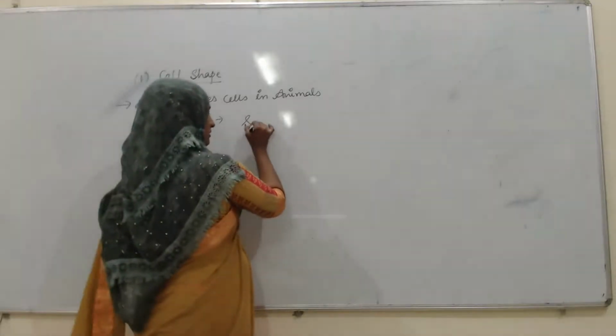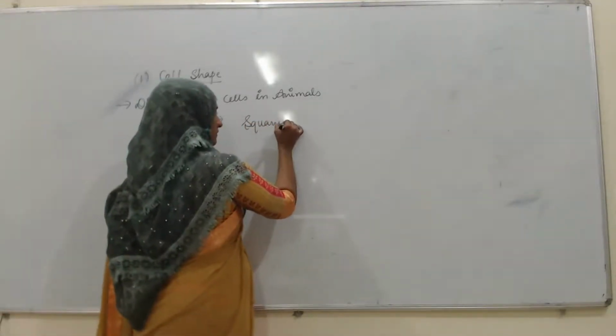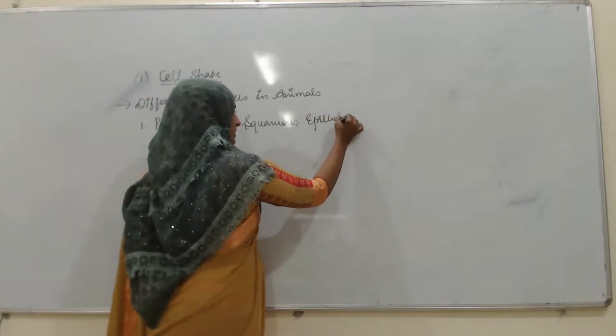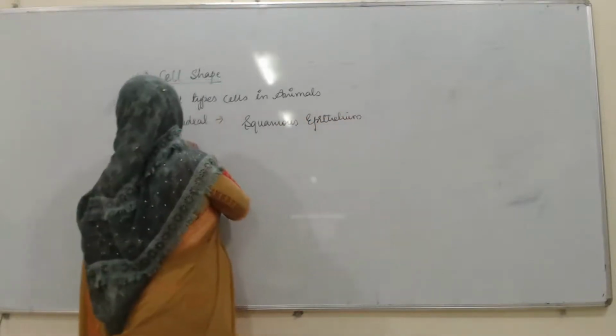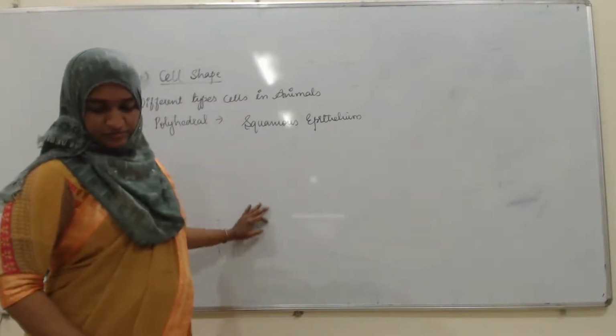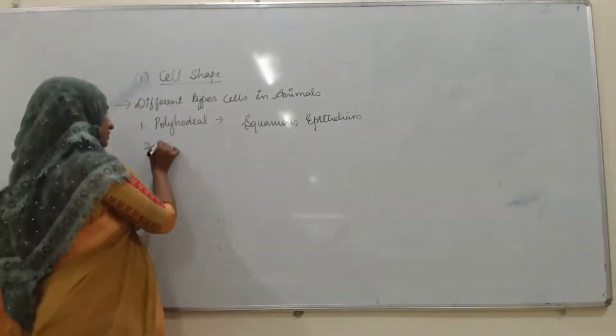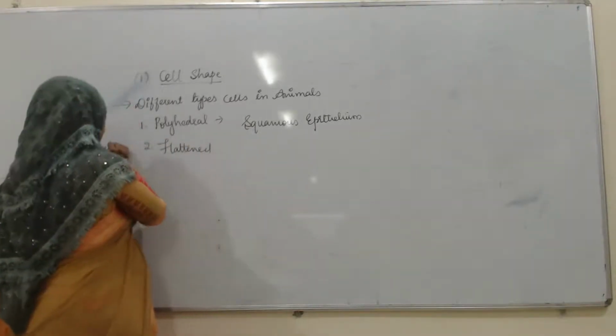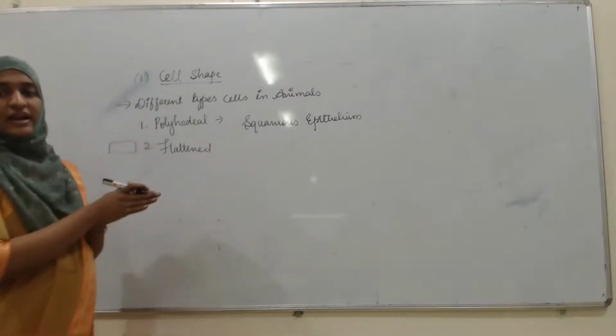Found in squamous epithelium. Then the second one is flattened shape. Flattened means the cell shape will be totally flattened.